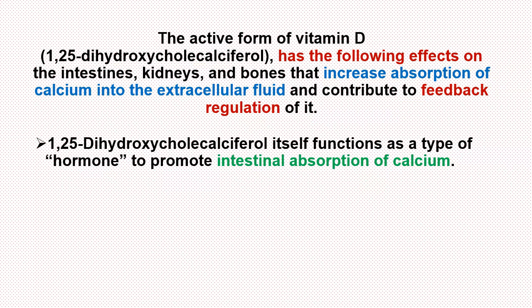Vitamin D increases the formation of a calcium-binding protein called calbindin in the intestinal epithelial cells, where it functions to transport calcium into the cell cytoplasm. The rate of calcium absorption is directly proportional to the quantity of this calcium-binding protein.